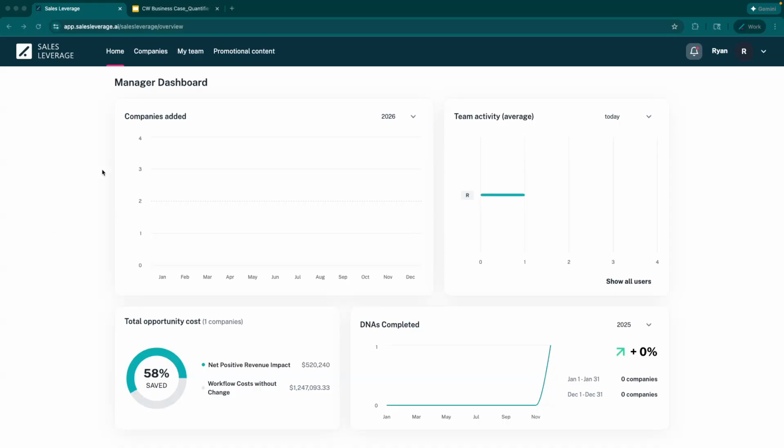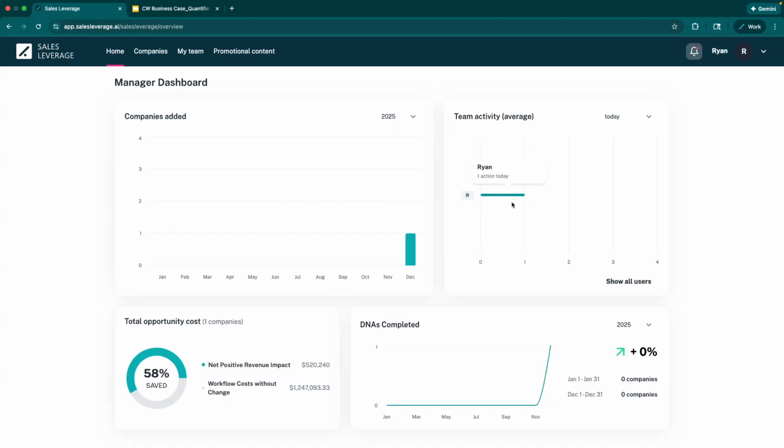So let's take a quick look, okay? The thing you're looking at right now is the manager dashboard. This can be for a sales manager, or it can be for an individual seller that decides to subscribe to the solution on their own, not go through their company, that's fine. You're still considered a manager because you want to have this dashboard view of your activity month over month, year over year. So if we look at 2025, I put one account in here, you'll see that in a sec.